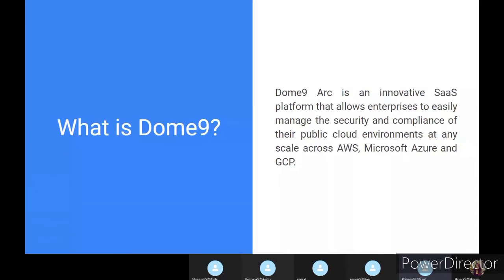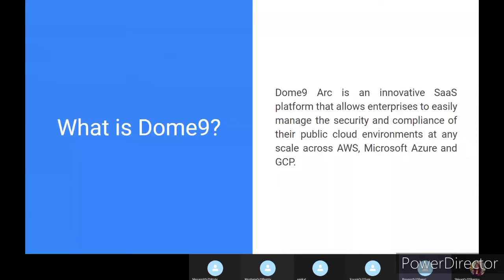Okay, what security? Like our data, our real-time monitoring, all these things can be easily done through Dome 9. And which cloud platforms is it compatible with? Dome 9 is compatible with AWS, Azure, and Google Cloud Platform.